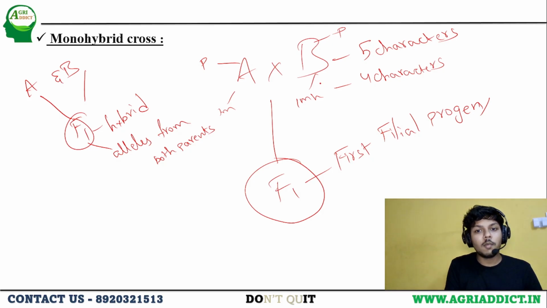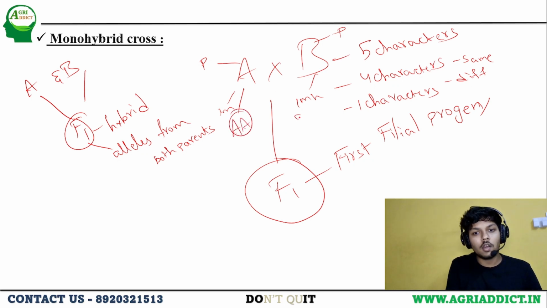But they will differ in only 1 character. 4 characters are the same, 1 character is different. And now let's assume this one character is governed by capital A in A and small a in B. This we assume is the shape of the seed.